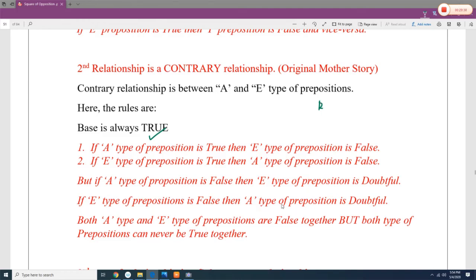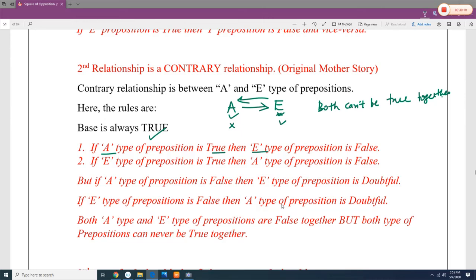It means both the propositions cannot be true together. So if A type of proposition is true, then we can say E type of proposition is false. So in contrary relations, it is the relationship between A to E and E to A. So if A is true, then E is false. If E is true, then A is false.